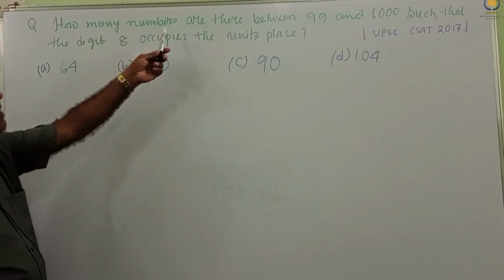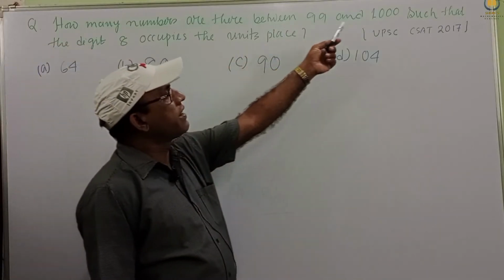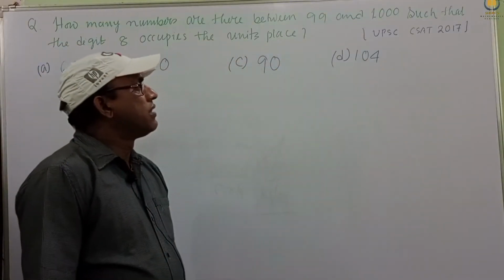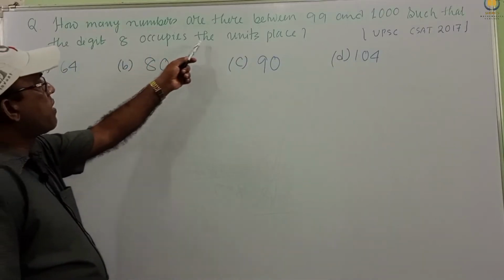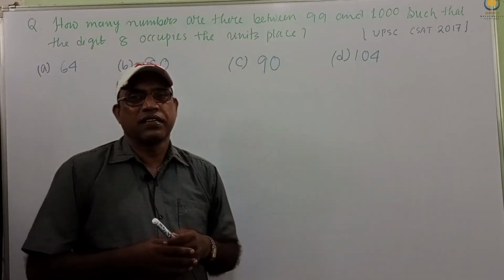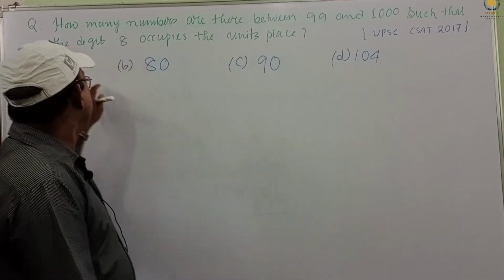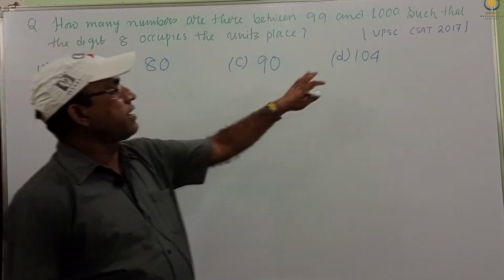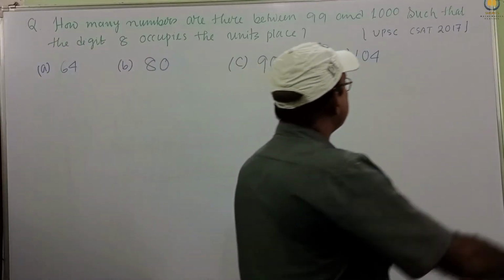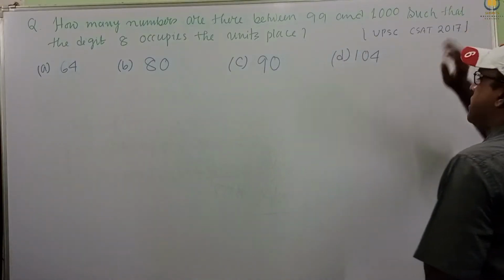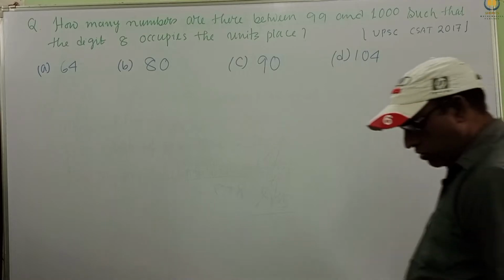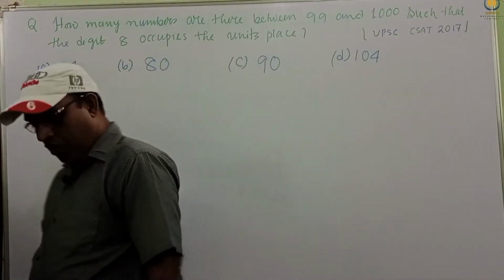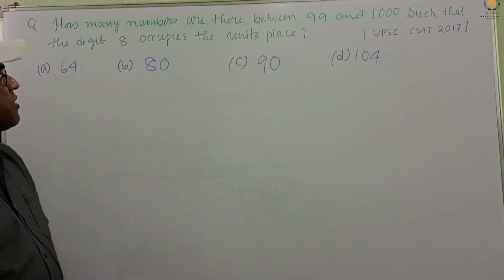Another problem, a very simple problem. How many numbers are there between 99 and 1000 such that the digit 8 occupies the unit place? The options given are 64, 80, 90, 104. It was set in UPSC 2017. This is a very easy problem.